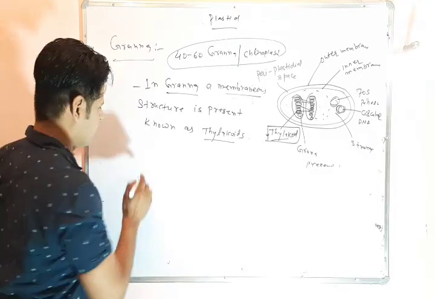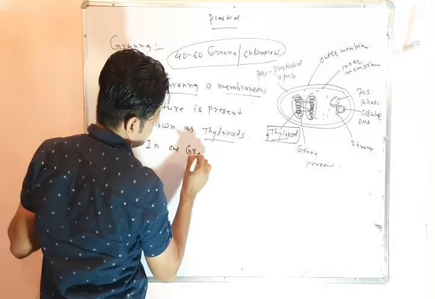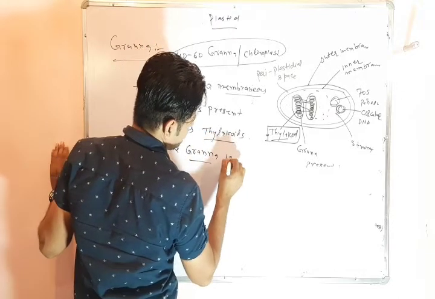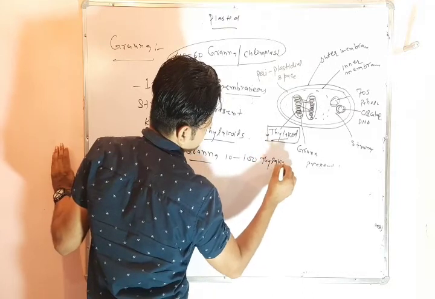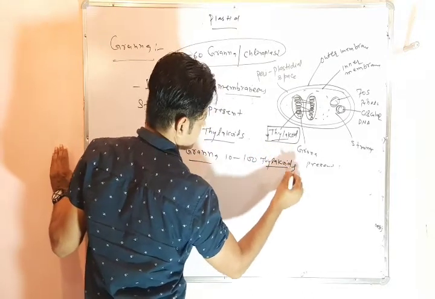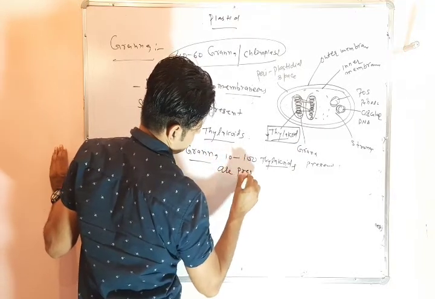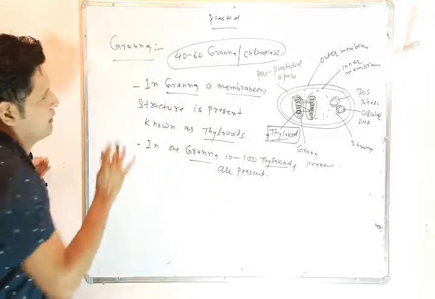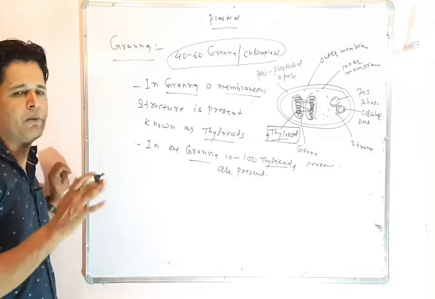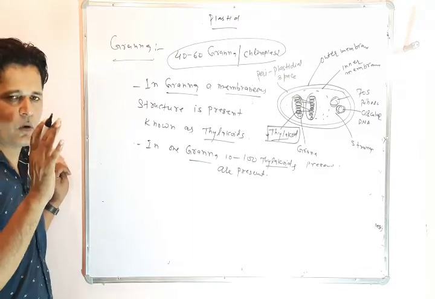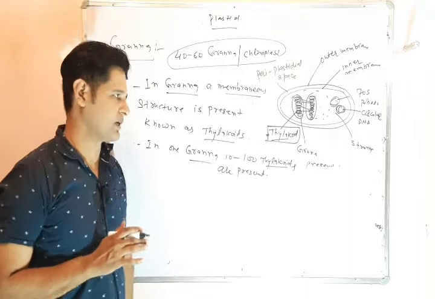In one grana 10 to 100 thylakoids are present. This is important.